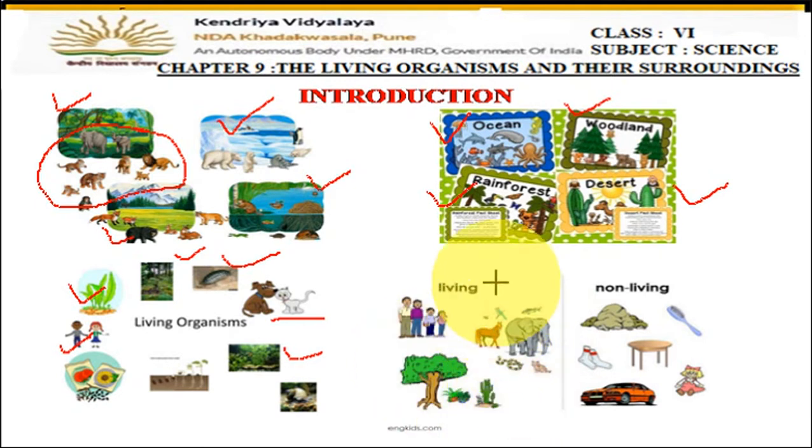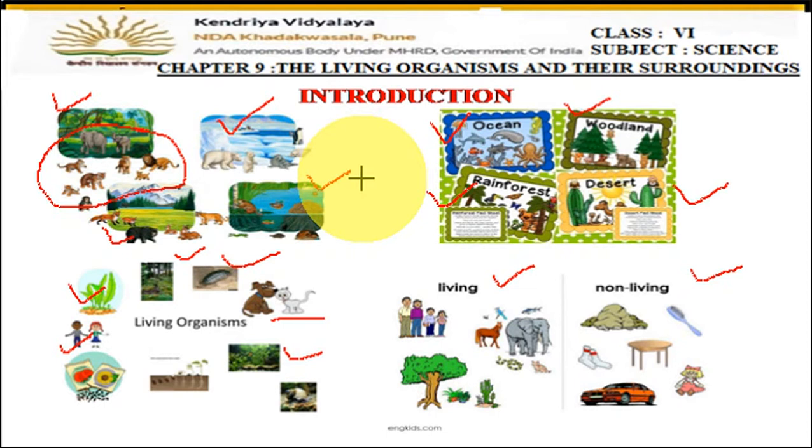Fine. Now here you can see there are living beings present in these areas as well as non-living things. So in this chapter we will learn about the different types of living organisms and in which surroundings they can live. Which living organisms are there and in what kinds of places are they found or do they live, whether they are plants or whether they are animals, and what are their special characteristics due to which they can live there.